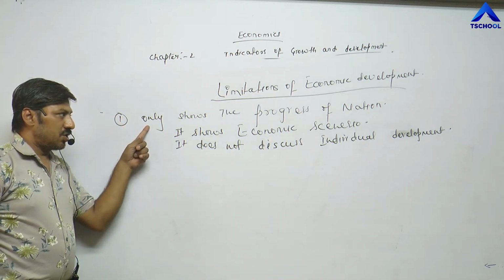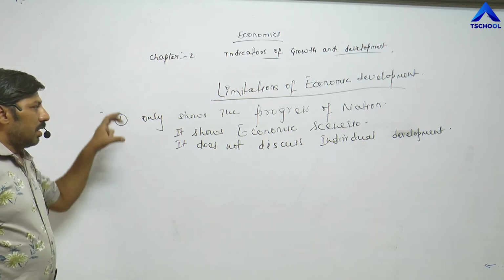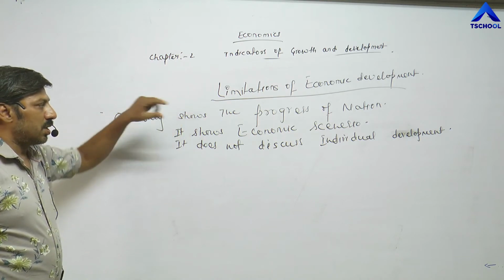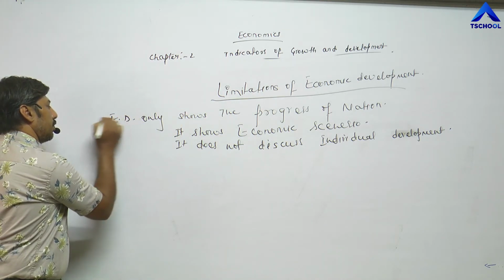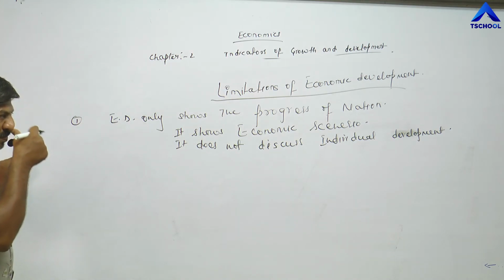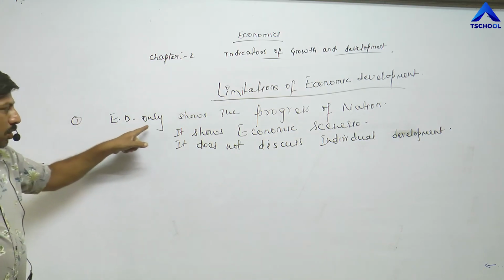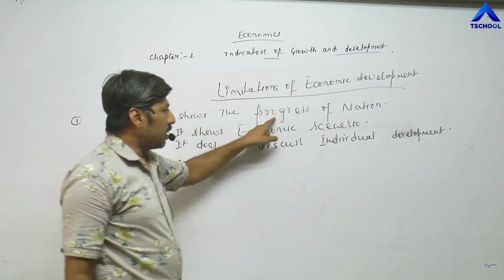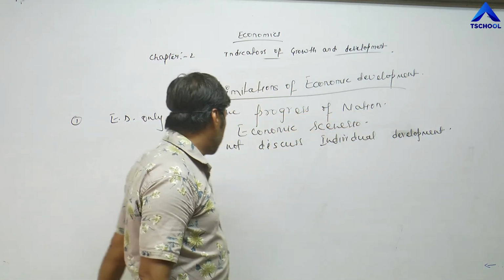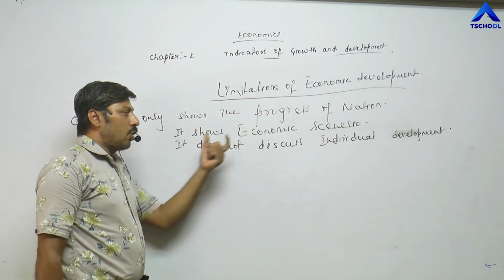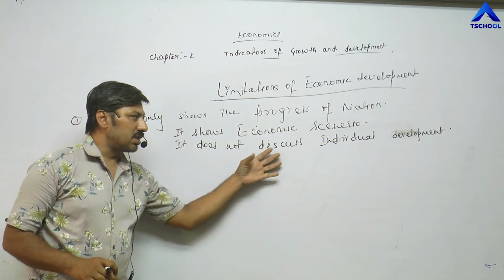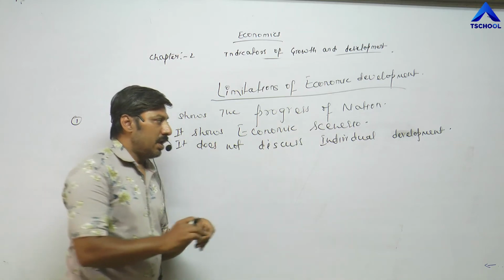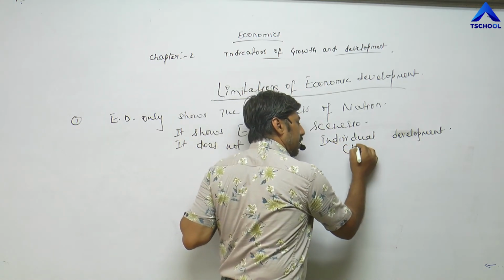First limitation of economic development. Economic development only shows the progress of the nation. It means it shows the economic scenario of the nation. It means it does not discuss individual development. Individual here means human development.